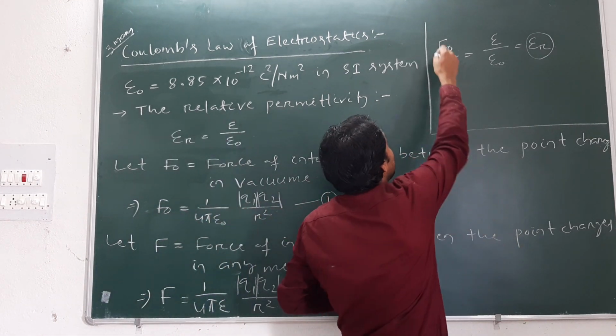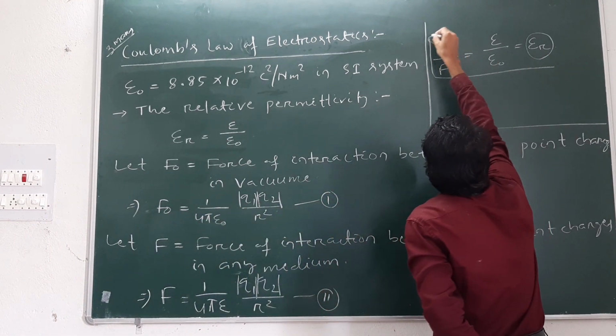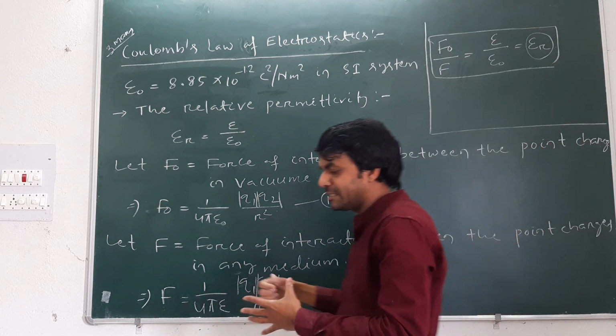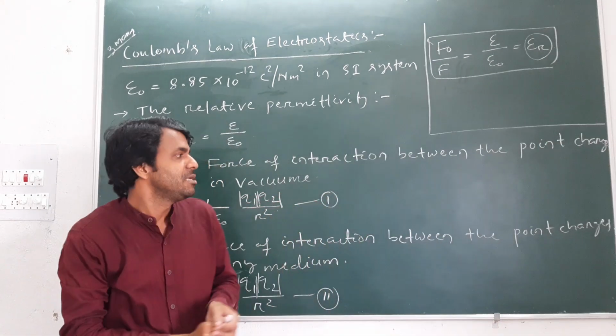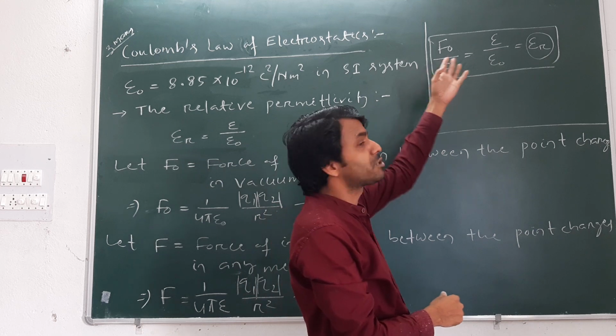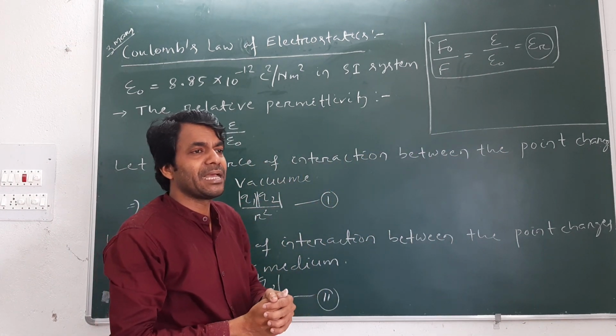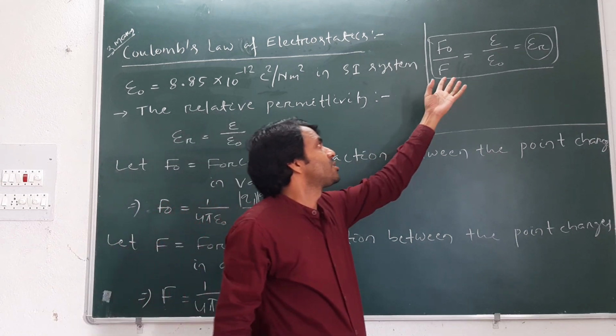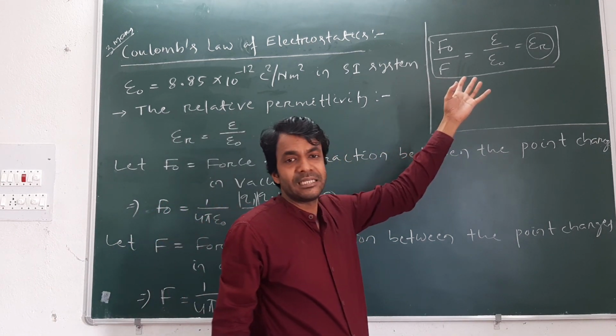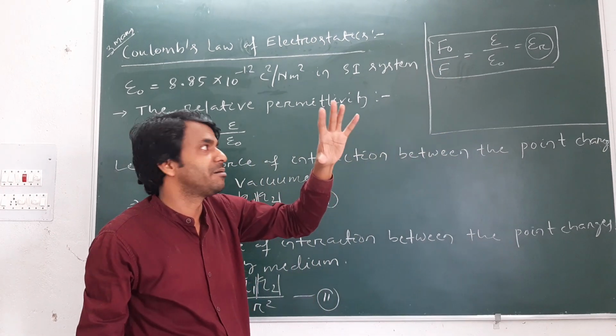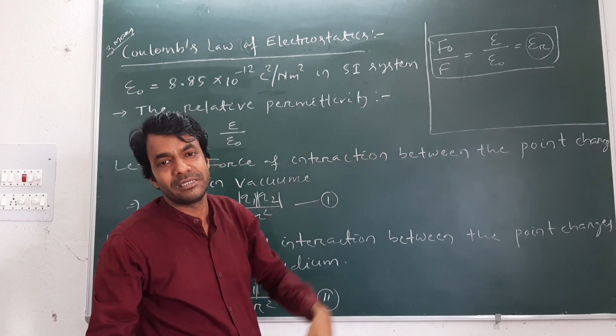You can write this important formula: F naught by F. Relative permittivity can also be defined as the ratio of the force of interaction between the point charges when placed in vacuum to the force of interaction between the point charges when placed in medium. This is the relative permittivity.